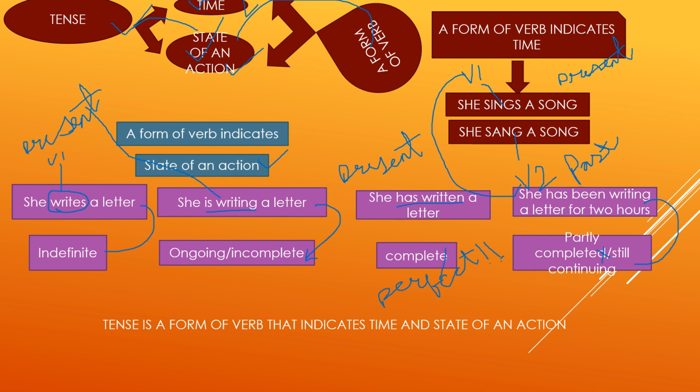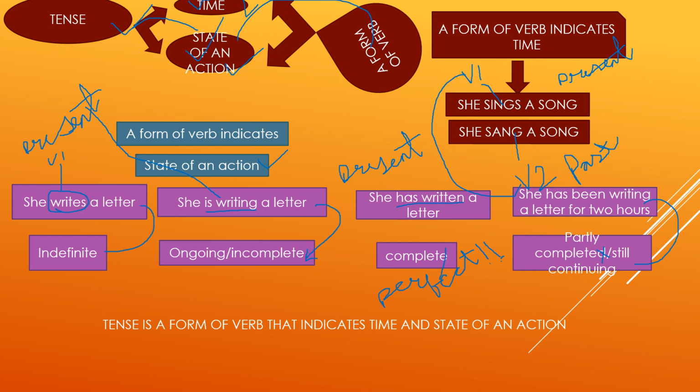The fourth one is: she has been writing a letter for 2 hours. Here the form of verb indicates that we are talking about present time, but the state of the action is partially complete and still continuing, because she started writing the letter 2 hours back. So half of the work is complete and half is remaining, because the action is still continuing. If I say partially complete, that means partially perfect, as well as still continuing.